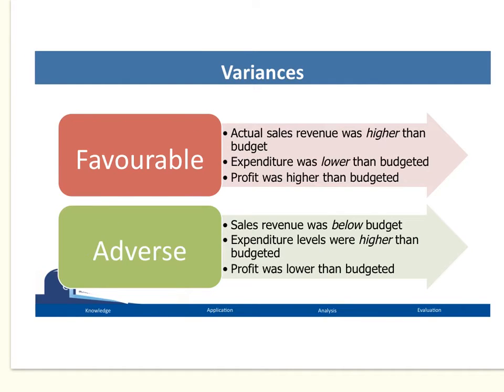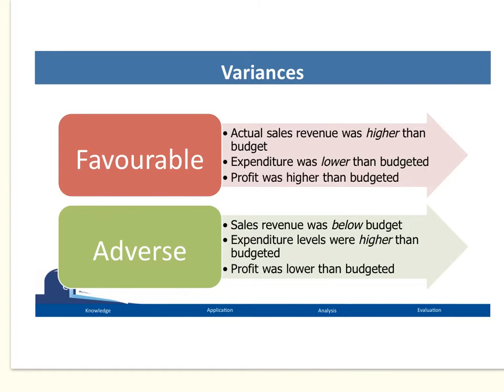Adverse, on the other hand, would be if the money that comes in, the sales revenue, is less than what we budgeted for. So obviously we haven't sold as much, so that's adverse. Expenditure levels were higher than budgeted, so we end up spending more. So if we spend more, it has a negative impact on profit, so it's adverse. And finally, when profit is less than we budgeted for, this would also be adverse.